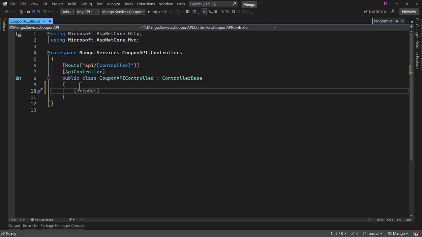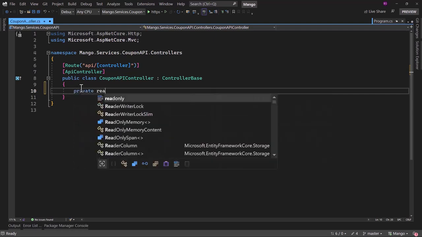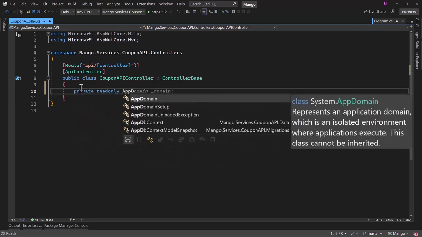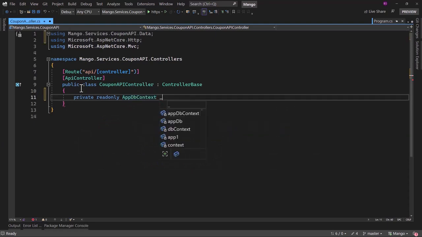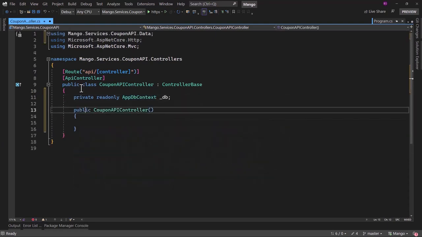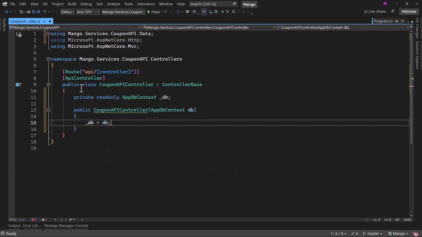First endpoint that I want to implement is retrieve all the coupons and display them. In order to retrieve our records, we will be using Entity Framework Core, and for that we need AppDbContext using dependency injection. So I will have a private readonly AppDbContext here. Let me call that _db, and inside constructor AppDbContext, I will call that db, and _db is equal to db.